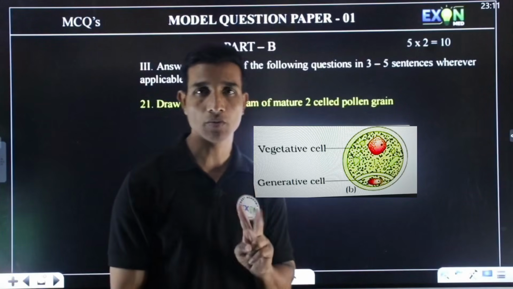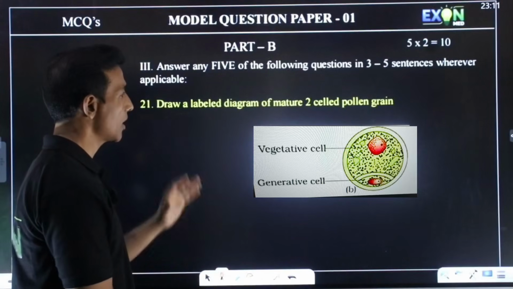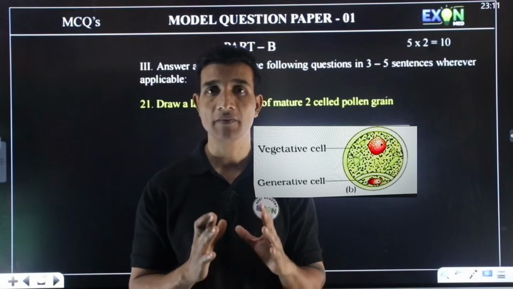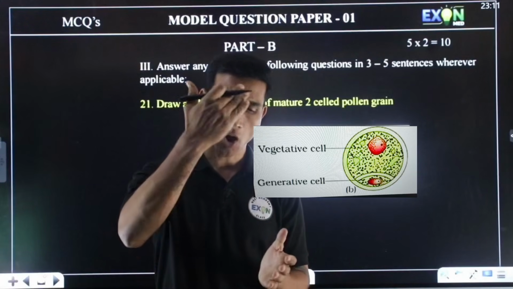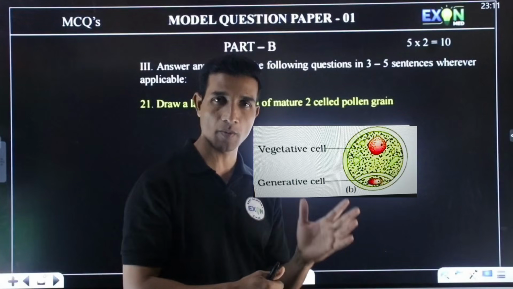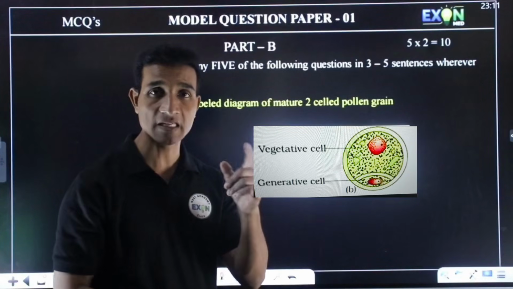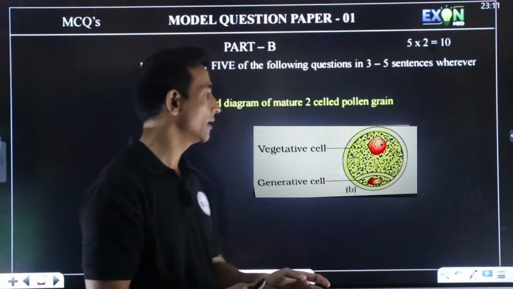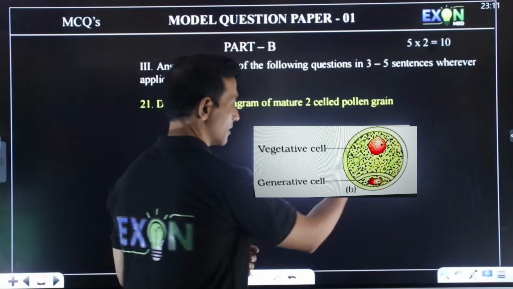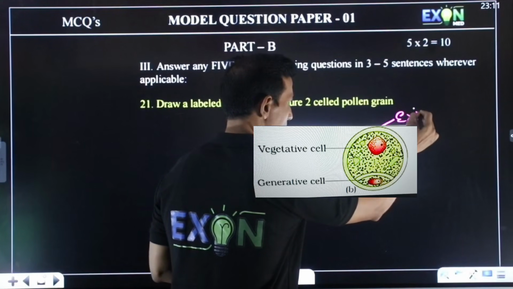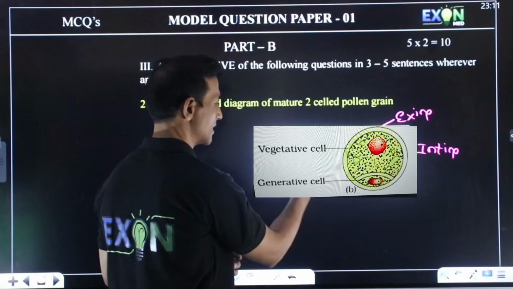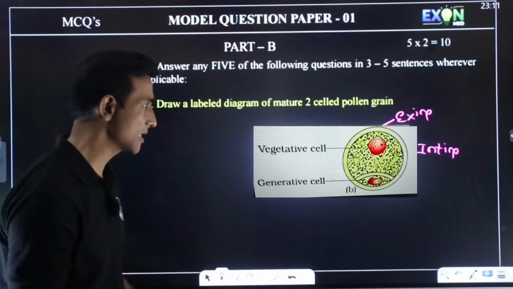So now we go to 2 mark questions. Draw a neat labelled diagram of a mature 2-celled pollen grain. See, we have already given a blueprint video where how many marks are allotted for each chapter and what type of questions are framed, either 2 mark, 3 mark or 5 mark. You just go through that, and this is one of the important questions. You have to draw the diagram with exine. If possible, you can label this as exine, and this as intine, and then the larger cell is called the vegetative cell and the smaller one is called the generative cell.